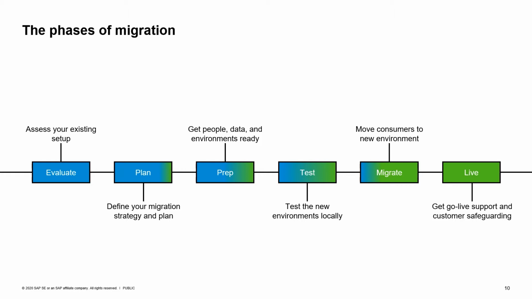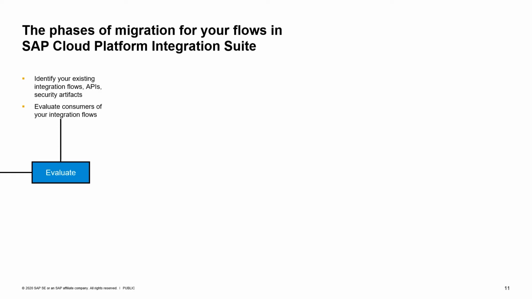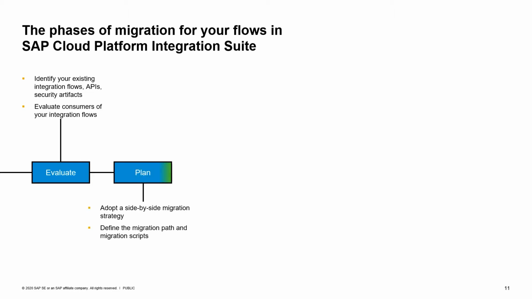So how would we now adapt those phases to a migration for the SAP Cloud Platform Integration Suite? Well, first of all, check your existing systems. What are your integration scenarios? What are your APIs? Who are your consumers? Because those you might need to change later. Then create a side-by-side migration strategy. I'll talk about that later.